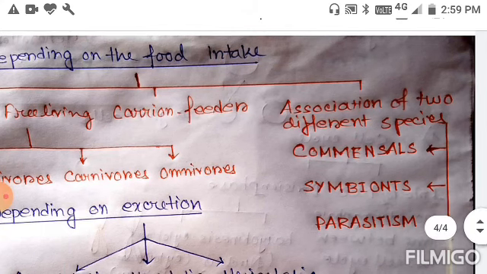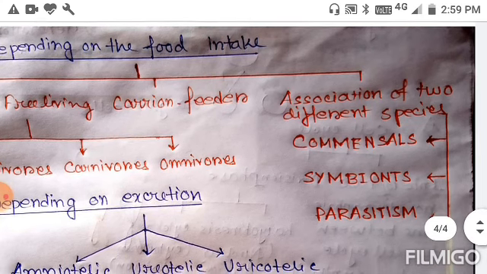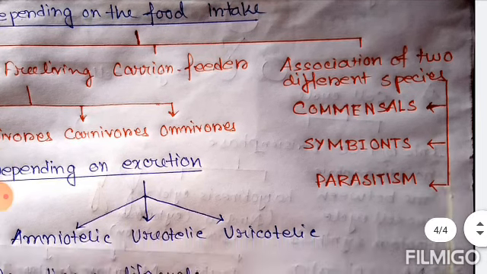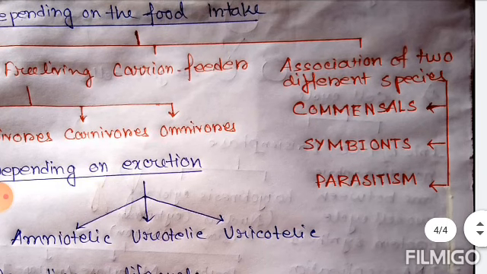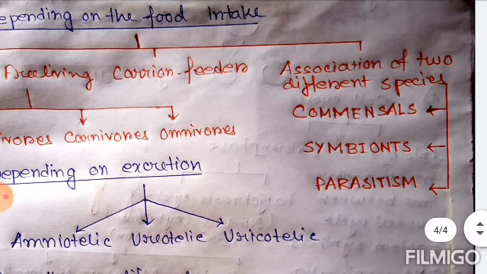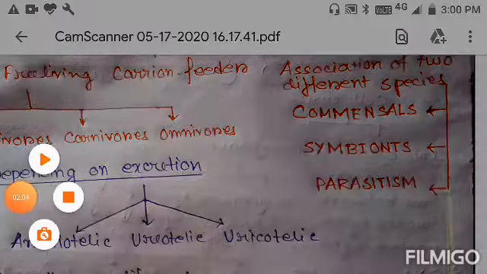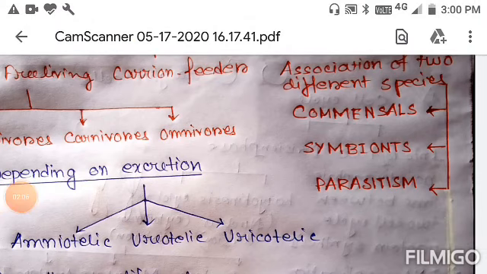So the example is between cattle-grades and cattle. Okay, now the symbionts. So what do you mean by symbionts? Symbionts are actually the relationship between two different organisms living in close physical association, typically to get the advantage of both.